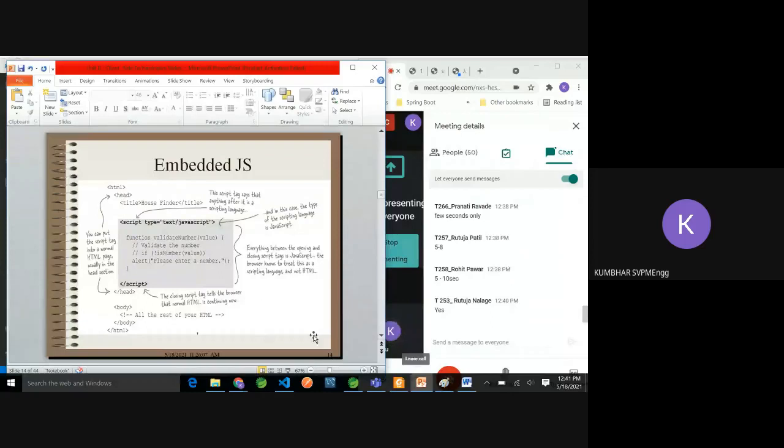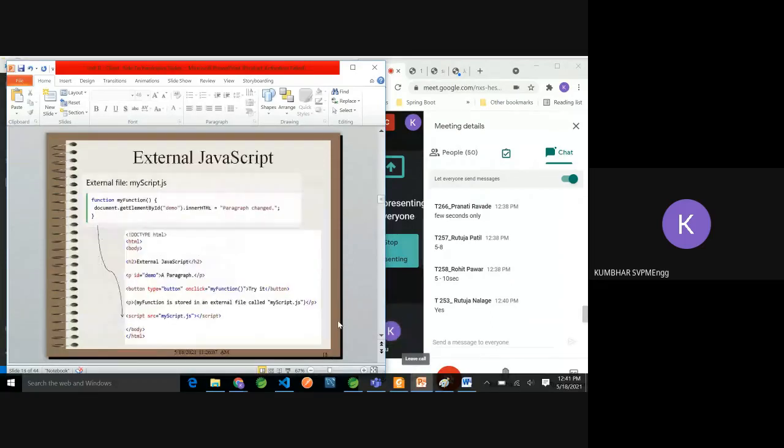And external JavaScript will be like this. Your HTML page will be different. In the HTML on this screen you can see html, body, head, h1 tag, paragraph tag, button, paragraph tag. But see here, instead of writing code, the script tag is there but now no code is in it. Instead, there is one attribute, src equal to, and here the name of the JavaScript file. You can also observe the JavaScript file has the extension .js.